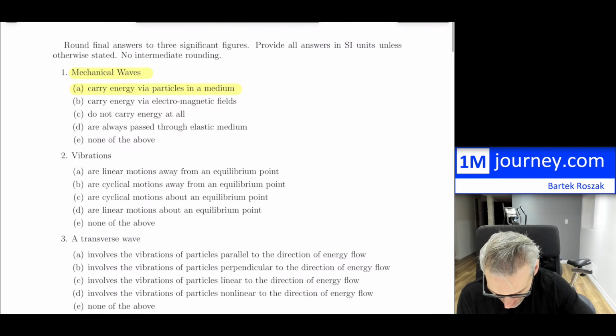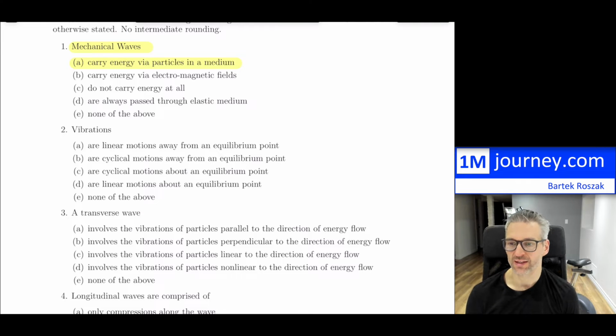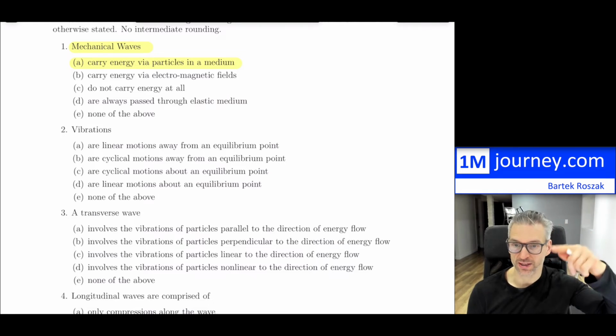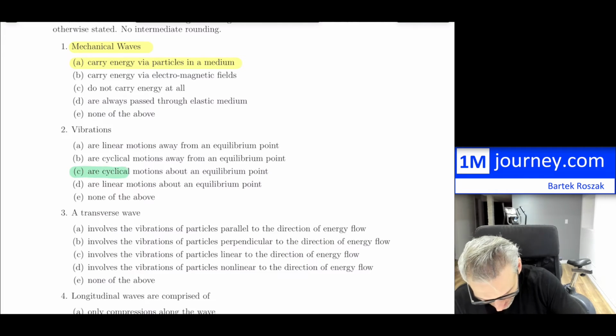Let's take a look at 2, vibrations. Vibrations are linear motions away from an equilibrium point. Well, definitely not necessarily linear. B is cyclical motions away from an equilibrium point. They're definitely cyclical, so vibrations go up and down, but they go around the equilibrium point. So it's not going to be B. C is cyclical motions about an equilibrium point. That one looks pretty good. So this one is going to be C. That's for question number 2.